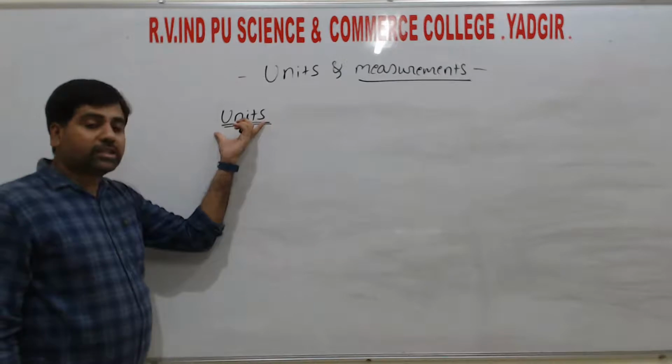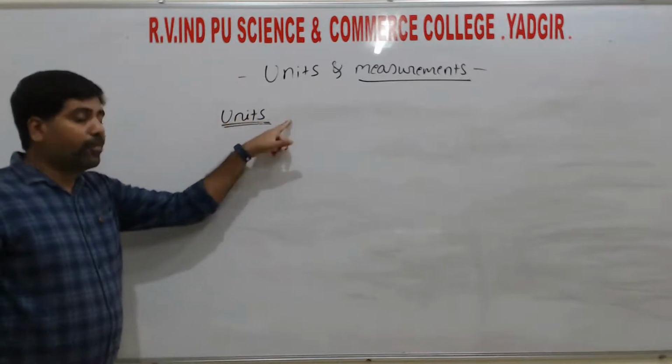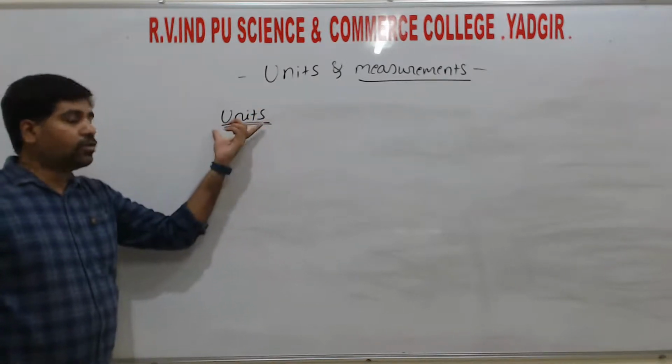The quantities which are used as a standard of measurement, that one we call a unit.